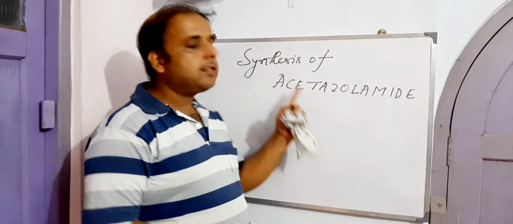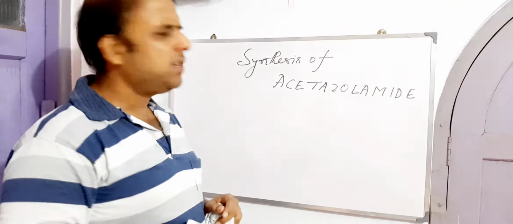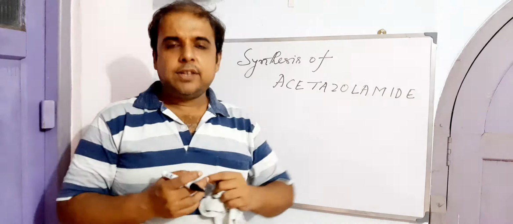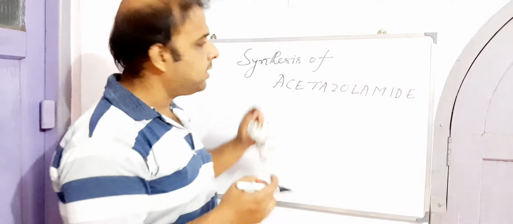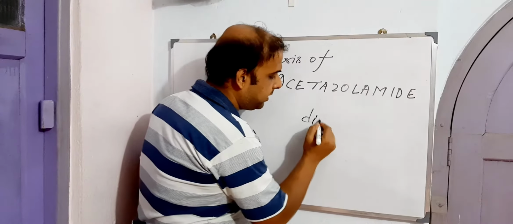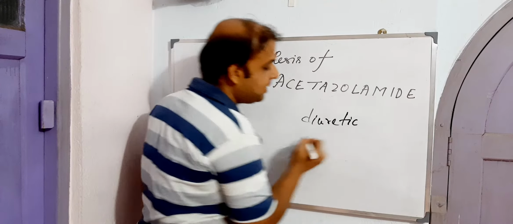Today's topic is synthesis of acetazolamide, right? Now, if we just try to figure out the pharmacological category in which acetazolamide belongs, straightaway we'll just write it's a diuretic, right? Now, what is a diuretic?